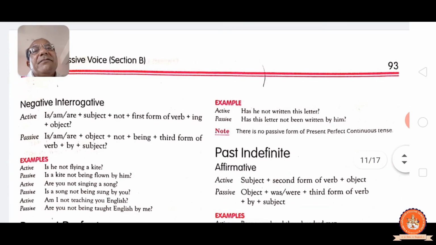Negative interrogative formula. See, am, is, are, subject, not, verb plus ing, object, question mark. Am, is, are, object, not, being, past participle, by, subject and question mark. See, active: is he not flying a kite? Is a kite not being flown by him?